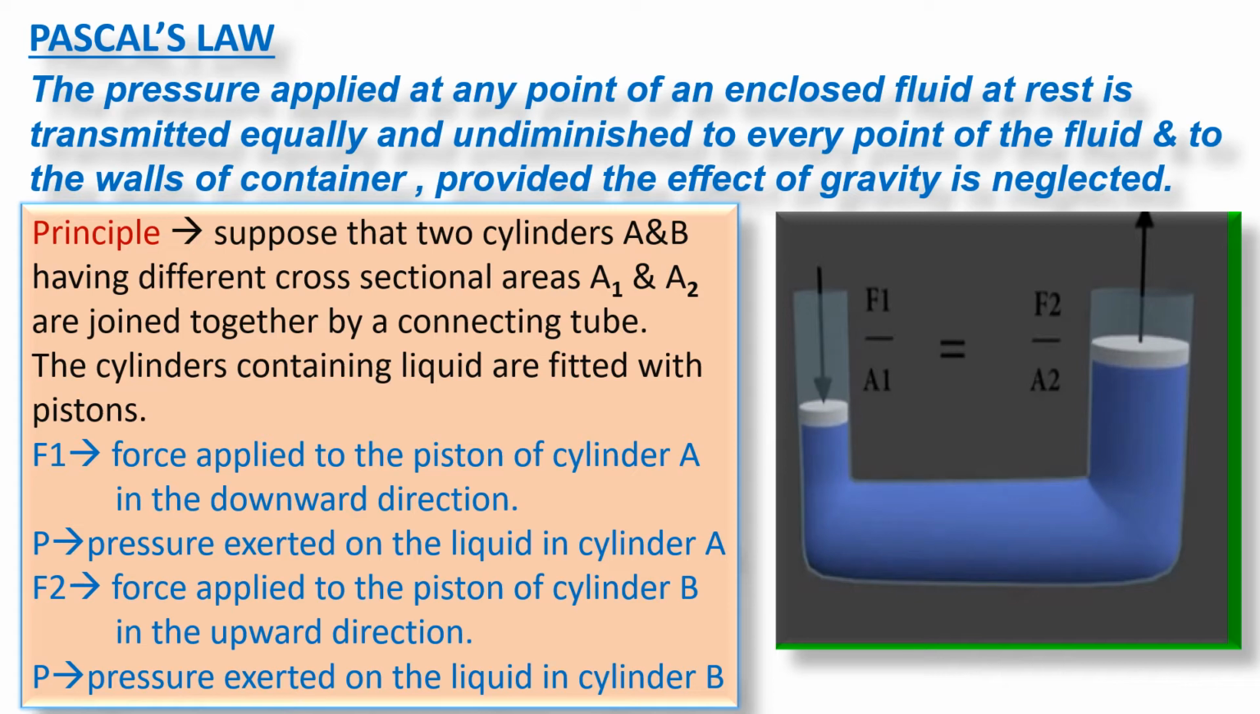As F1 is the force applied on this piston having cross-sectional area A1, the pressure exerted on the fluid is P, which is F1 upon A1, which is transmitted undiminished to every part of the fluid and to the walls of the containing vessel and to the piston having cross-sectional area A2. Due to this pressure, the force exerted on this piston will be F2, in the upward direction, and therefore pressure into area A2 is nothing but F2. Clear?